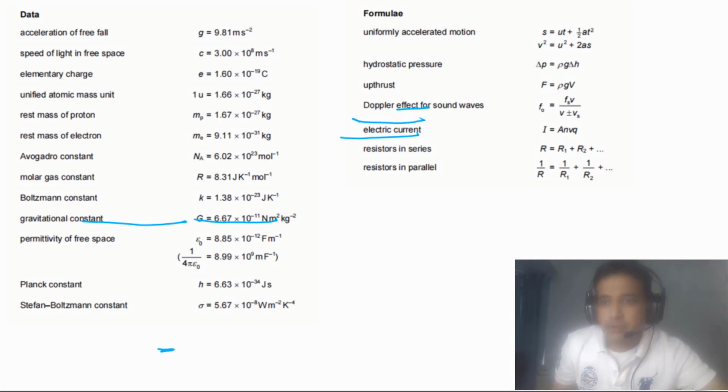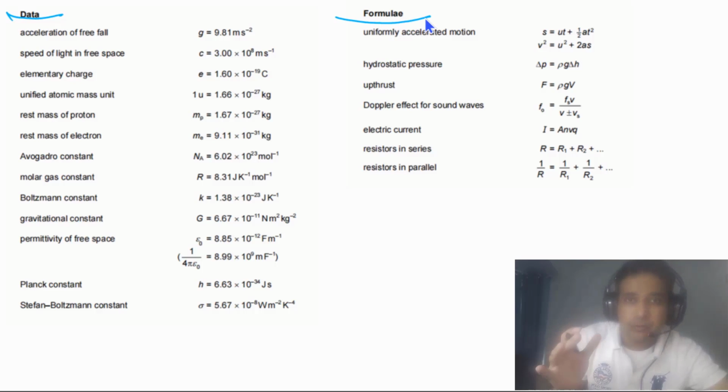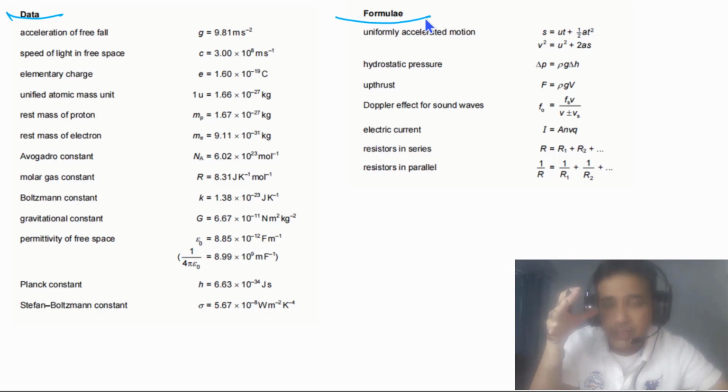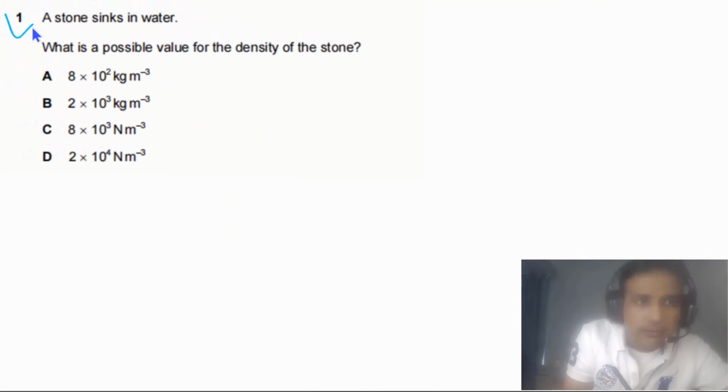On the second page of your exam paper, you can also find some important data, and some important basic formulae are also given to you. In the exam, if you need the value of any constant, or if you have forgotten any formula, you can come to the second page of the exam paper and find values of constants and some important formulae. Question 1 says a stone sinks in water.